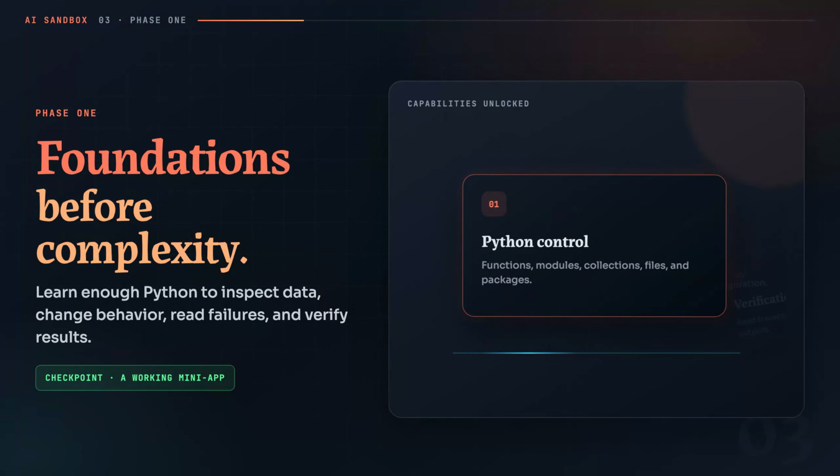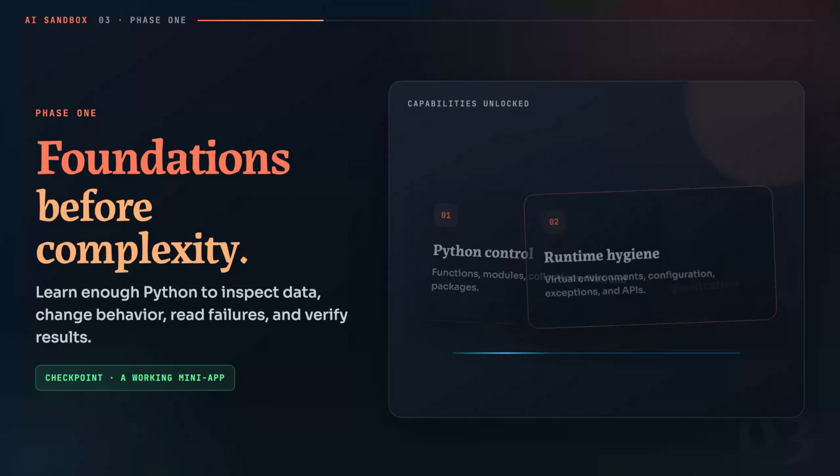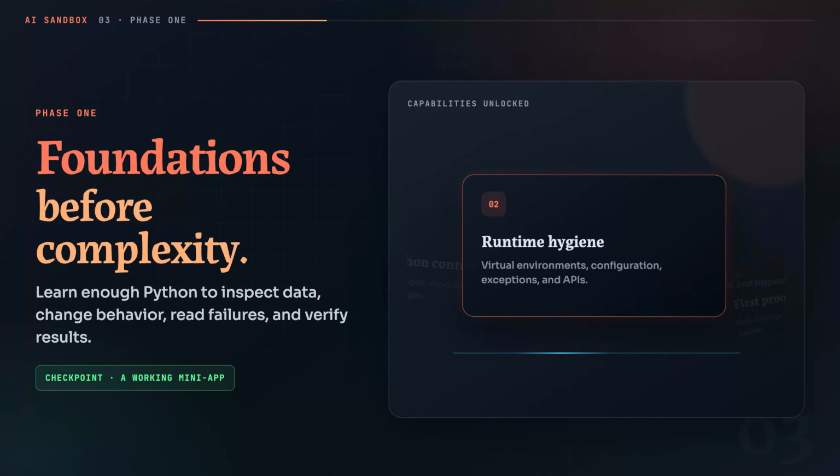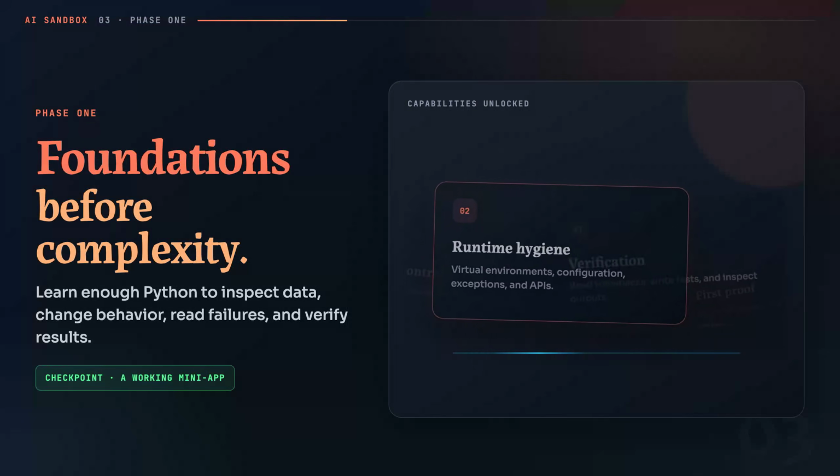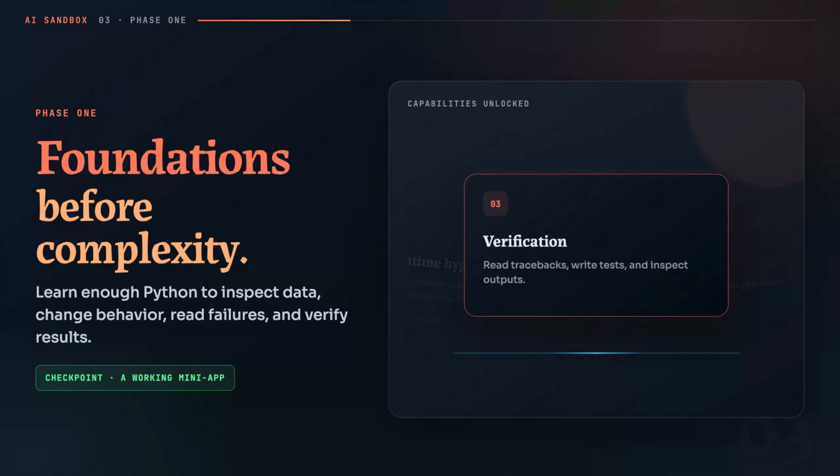Phase 1 is Foundations and Python. First, understand the job. AI engineering is not only model training. It is the work of combining data, models, software, evaluation, and operational safeguards into a useful system. Then learn enough Python to control that system: variables, functions, modules, collections, exceptions, files, virtual environments, packages, APIs, and basic testing. You do not need to become a language expert before continuing. You do need to read a traceback, inspect data, change a function, and verify the result.